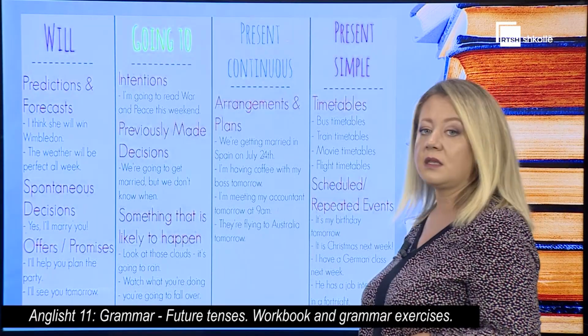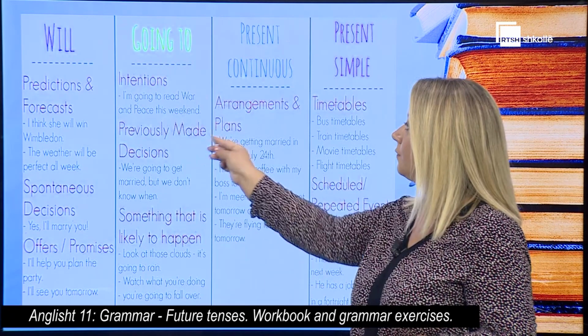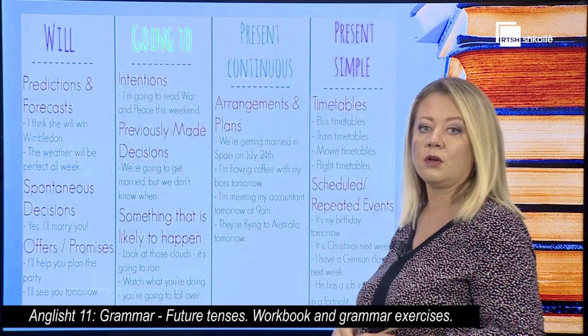Now, let's see the differences between the meanings or the usages of different forms of expressing the future.